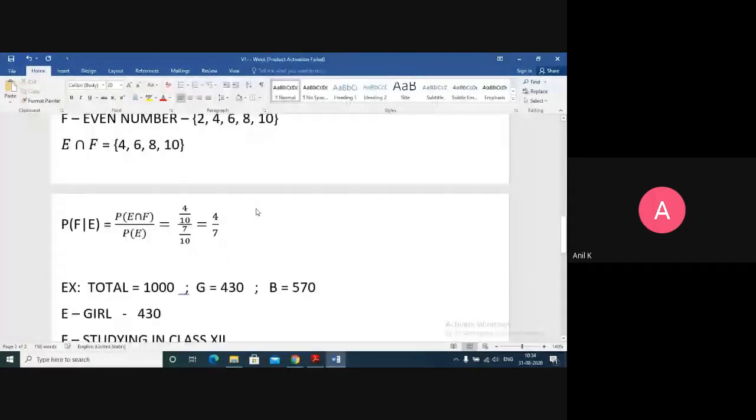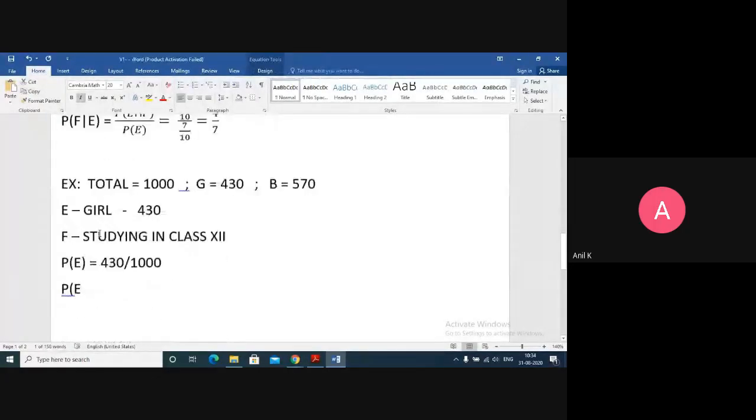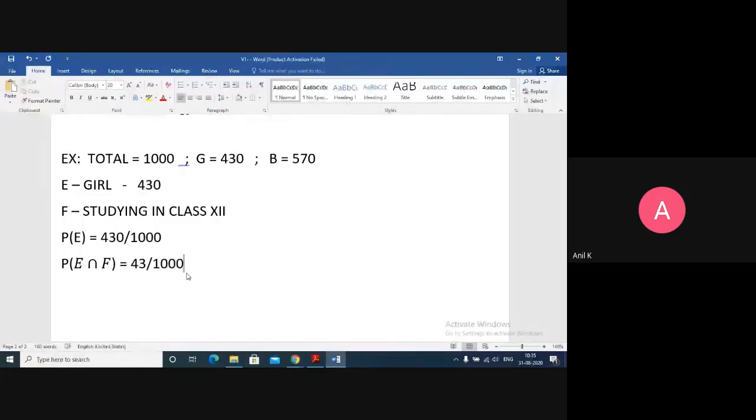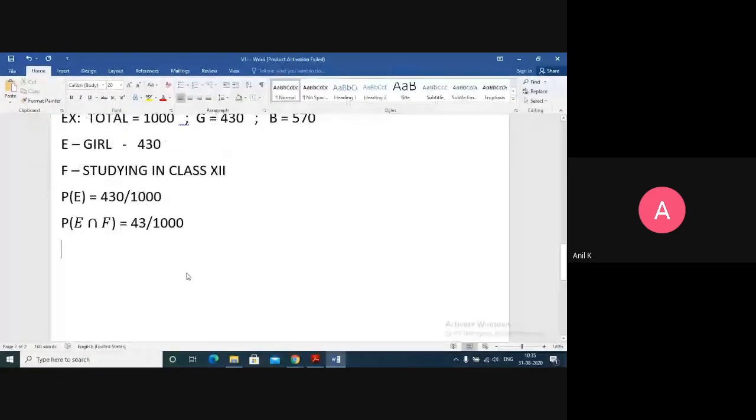F, that will be E intersection F. Probability of E intersection F. What do you mean by E intersection F? It should be a girl and studying in class 12. There are 43 girls who are studying in class 12, out of 1000. Now I have to find out P of E slash F or P of F slash E.